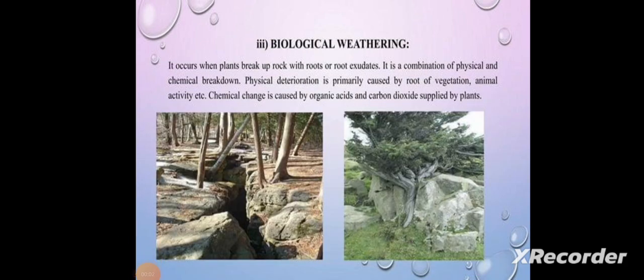Biological weathering. It occurs when the plants break up rocks with roots or root exudates. It is a combination of physical and chemical breakdown. Physical deterioration is primarily caused by the roots of vegetation, animal activity, etc. Chemical change is caused by organic acids and carbon dioxide supplied by the plants.